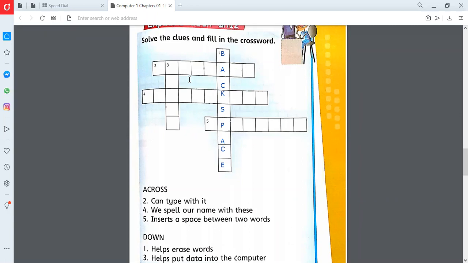B-A-C-K-S-P-A-C-E. It's backspace. So we put the first word there. Now we are moving towards the second word.